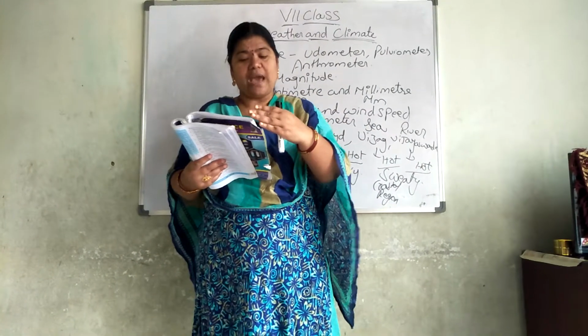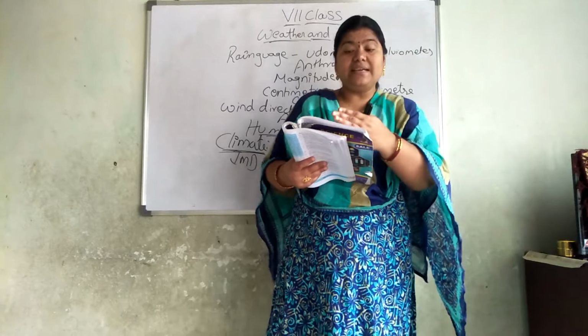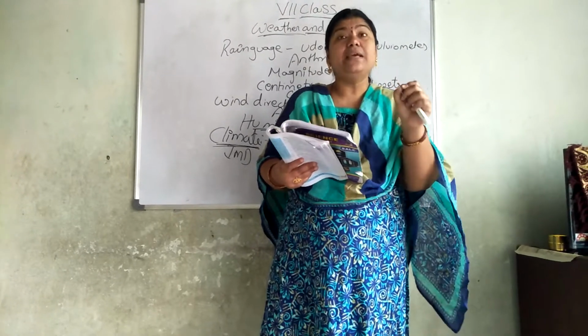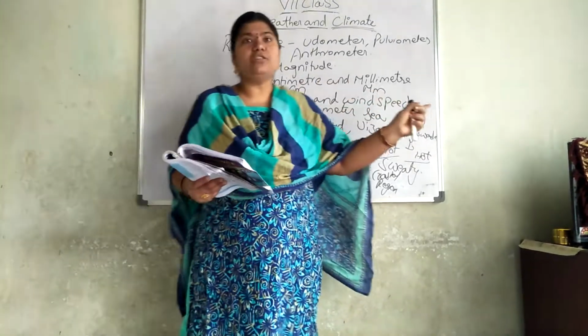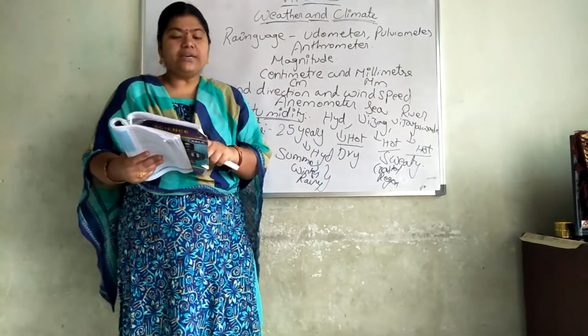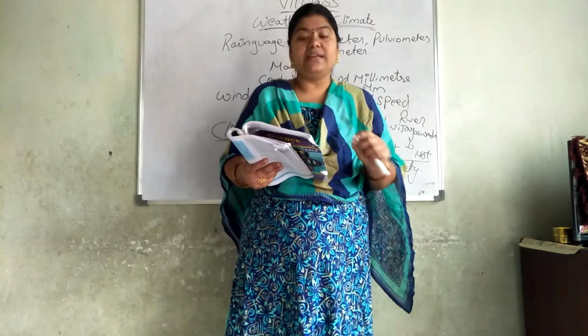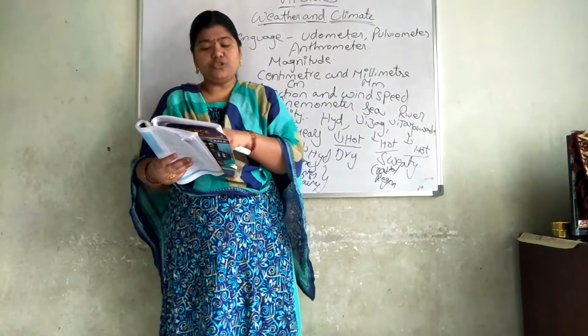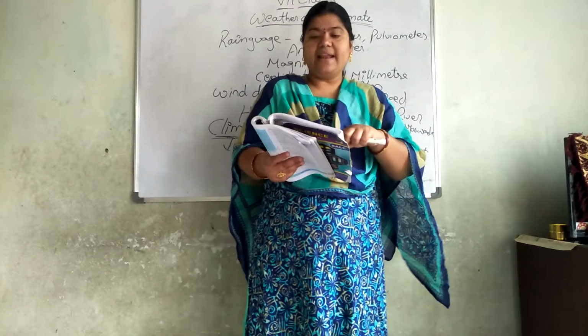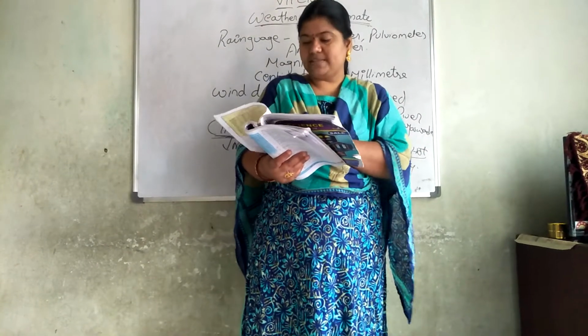Please see from January to December, and the rainfall is given in millimeters. I told you rainfall can be mentioned in centimeters or millimeters; here it is given in millimeters. Observe the two climatic conditions.